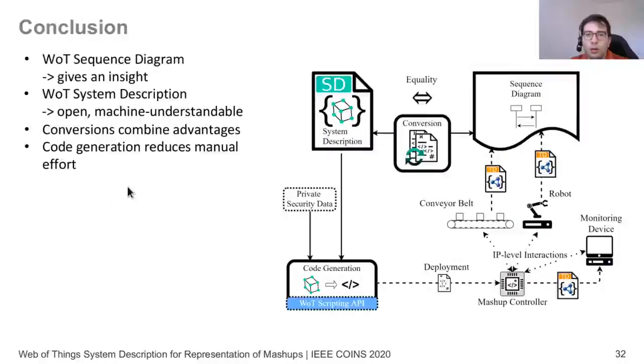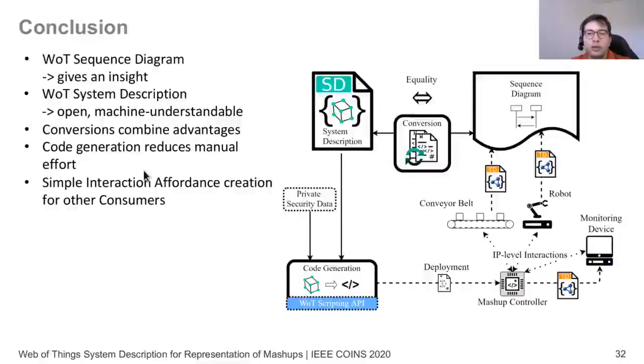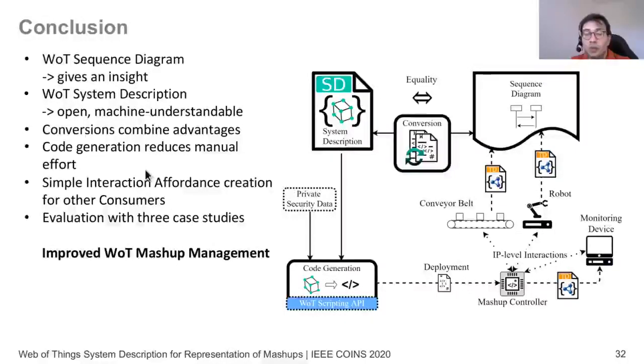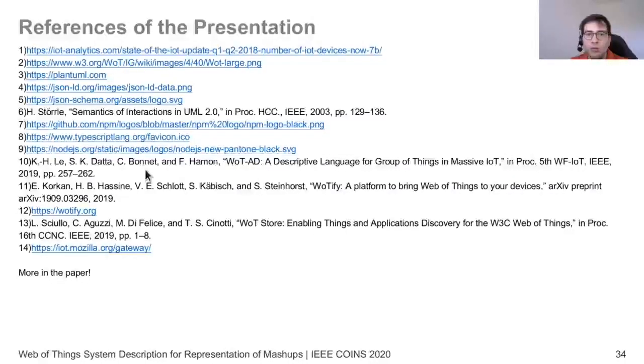And from this, we could generate the code that significantly reduces the manual effort, and that we could very easily create the interaction affordances for other consumers to interact with the mashup. As we have seen, we have evaluated with 3 case studies, and overall, we can say that our contributions improve the Web of Things mashup management significantly and allow us to have a more systematic way of thinking about the mashups. Here are some references that were used for this presentation, but the references relevant for the paper are in the paper.